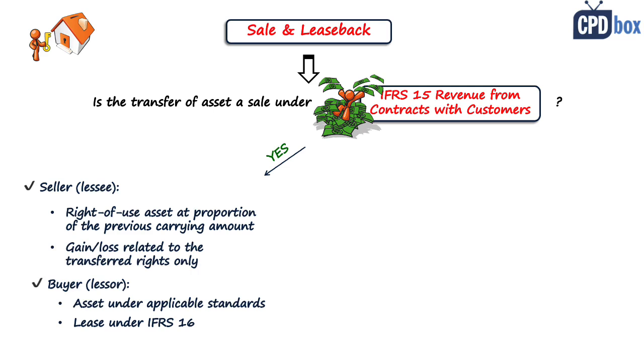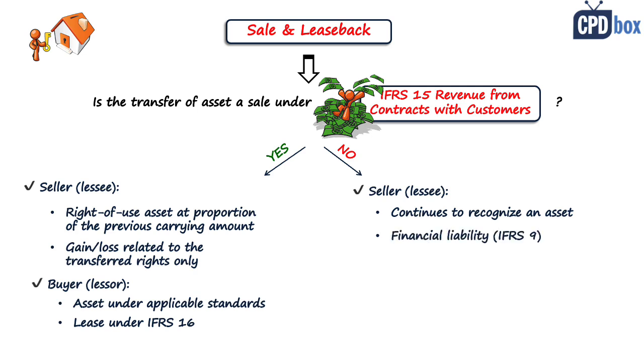If the transfer of the asset is not a sale, then the seller or lessee continues to recognize the asset and the received payment is accounted for as a financial liability under IFRS 9. So it's a sort of financing arrangement. The buyer or lessor also recognizes a financial asset under IFRS 9. So this was a very short summary of IFRS 16.